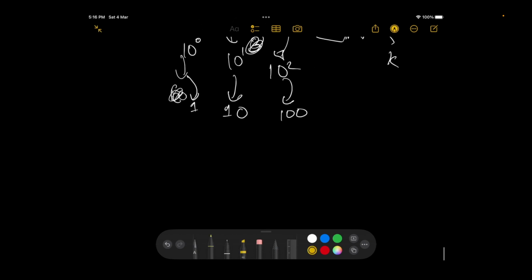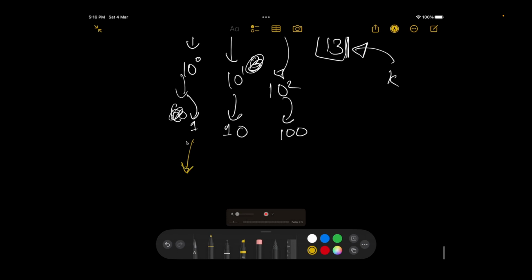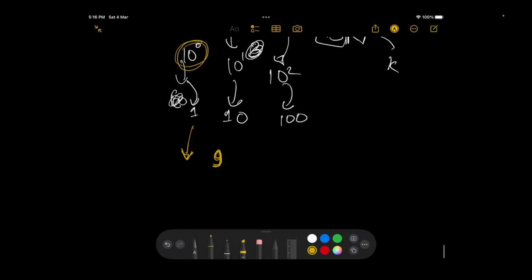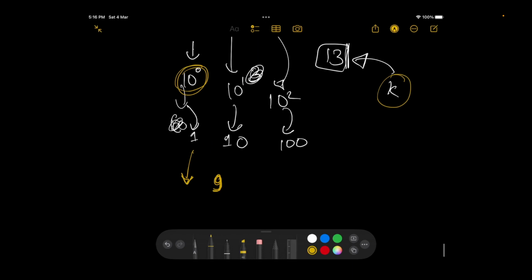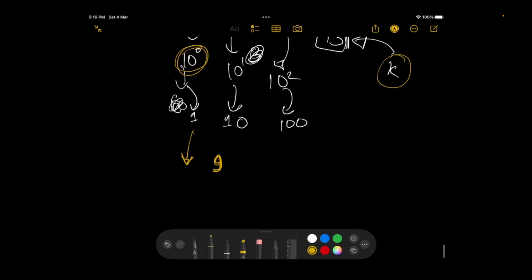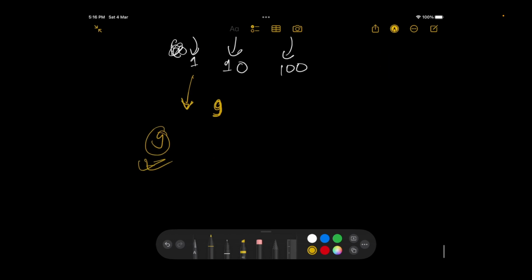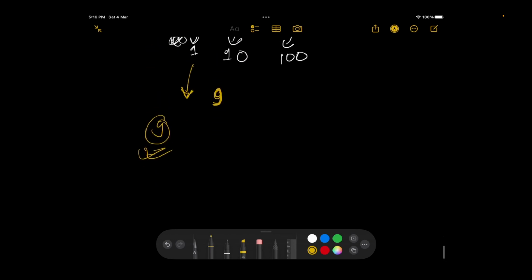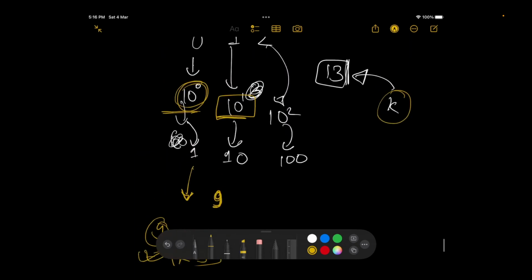Now I ask you, can you make the value 10 or the value 9? So can you make the value 9 using notes from this? So you'll say, okay, how many currency notes can I use? So you'll say that you can use 13 currency notes. So you'll say, yeah, if I use 9 currency notes, I'll be able to make this particular value, or the value in front of me minus 1. I'm cool enough with that. So how many currency notes do you require over here? I exactly require 9 currency notes. So you'll subtract 9 from 13, and your k would now become 4.